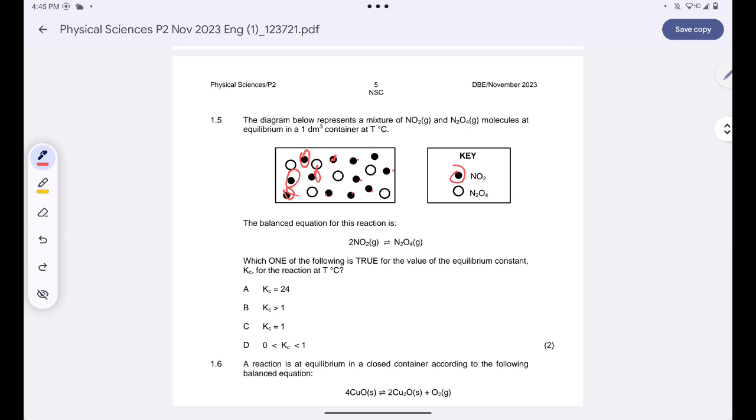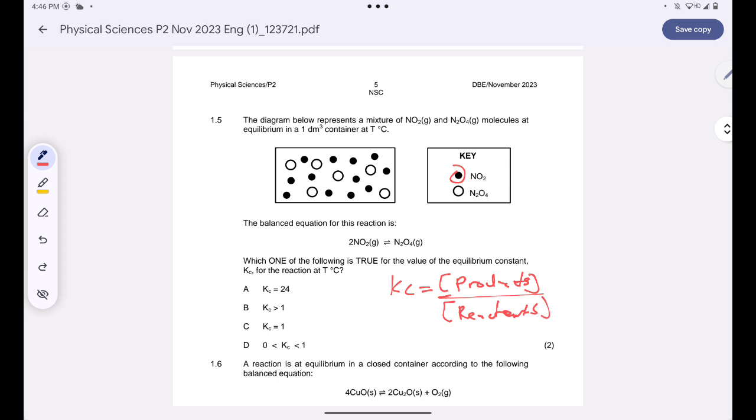We have many of them, and then we also have the quantity of the products as well. We can see that the products are lesser than the reactants. And remember that whenever you calculate our equilibrium constant, you simply say the concentration of products all over the concentration of reactants.